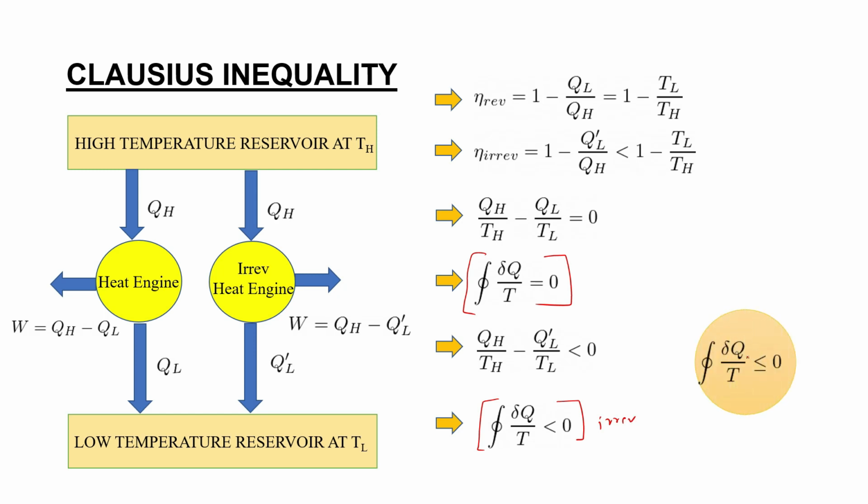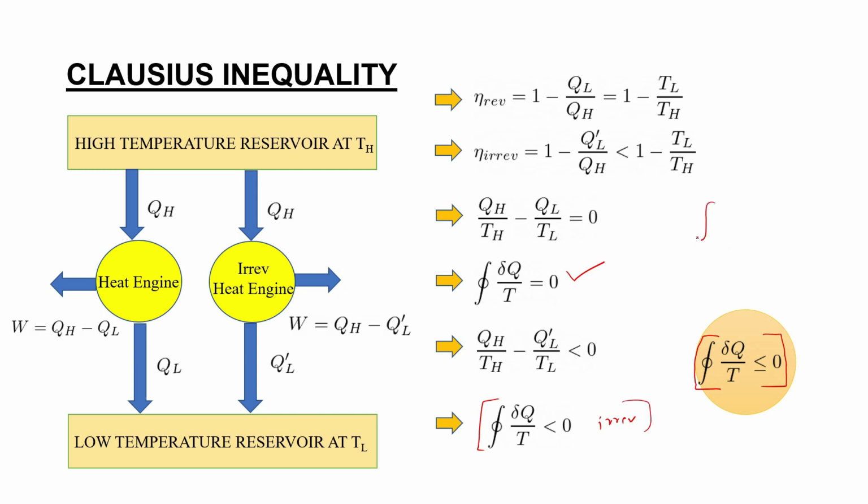So that means you can write the cyclic integral of delta Q by T will be less than or equal to 0. So this is Clausius inequality. That means for a reversible engine, cyclic integral of delta Q by T will be 0. And for an irreversible engine, it will be less than 0.